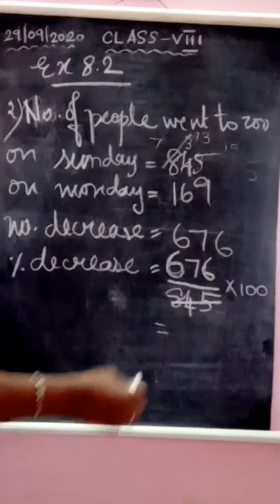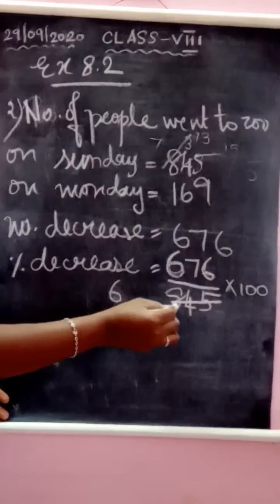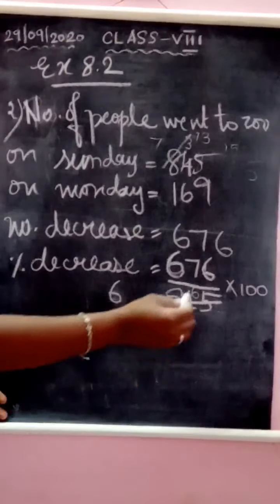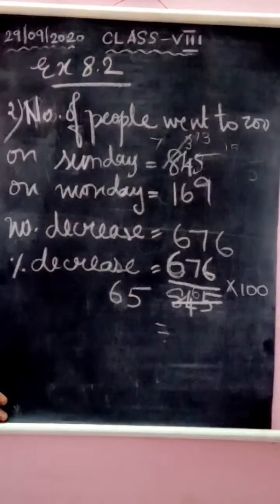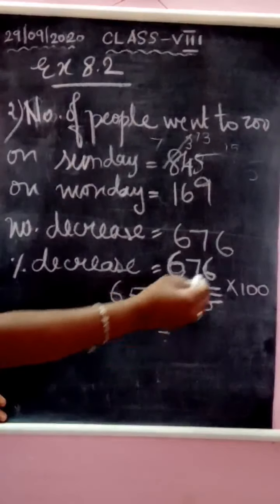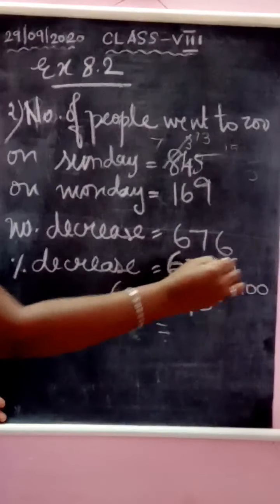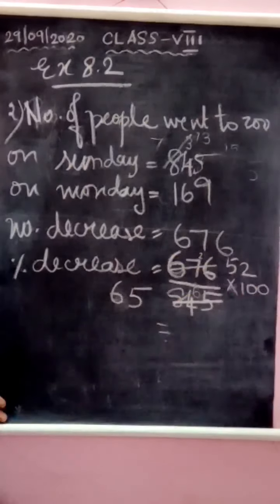13 6s are 78. Okay, so this is near to this one. 6 are 78, and what will be remaining then? 6 will be remaining. Okay, so 13 5s are 65. So 65 will come in the denominator. So if you cancel this in the 13 table, then what will you get? 13 5s are 65, 2 will be remaining, right? 26. So 13 2s are 26.